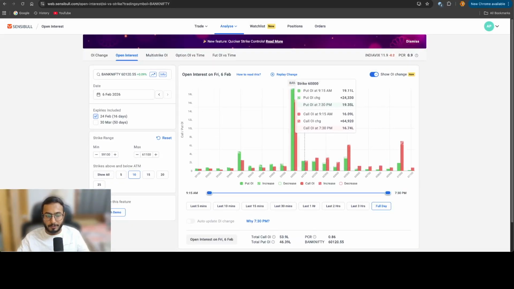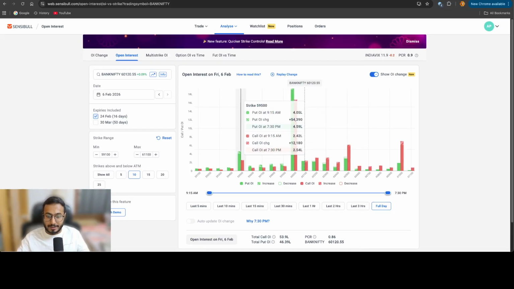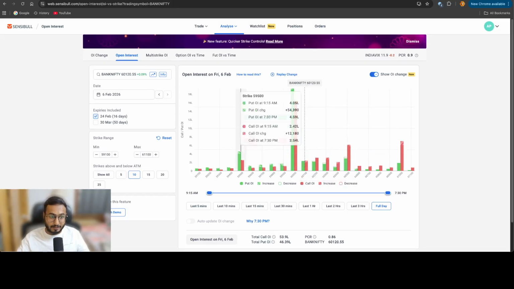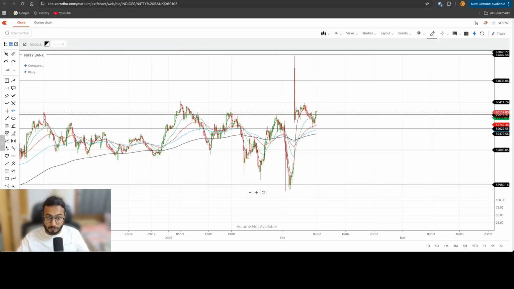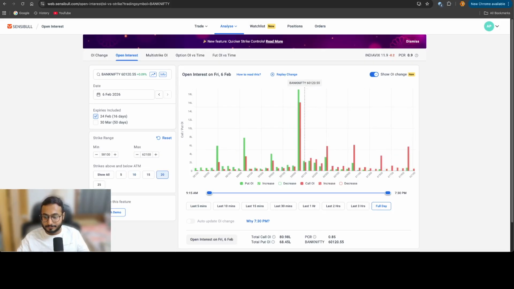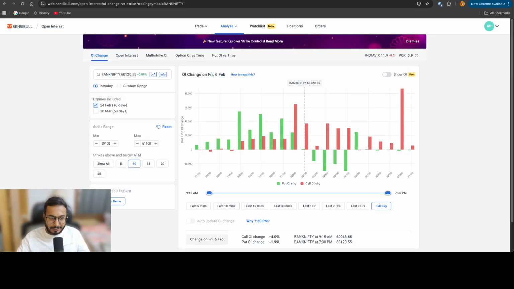Still, from a total open interest perspective, 60,000 is a good support. If we break 60,000, I think we will be poised for 59,500, as we discussed on the charts. But if we sustain a daily candlestick above 60,000, which we have also closed, keep a target of 60,500 and 61,000. The change in OI disappointed me slightly, but it's okay, because it might be possible that these call sellers who have got added will get trapped, and on Monday the data for Bank Nifty will change around, right?